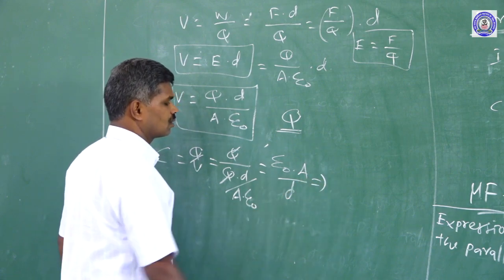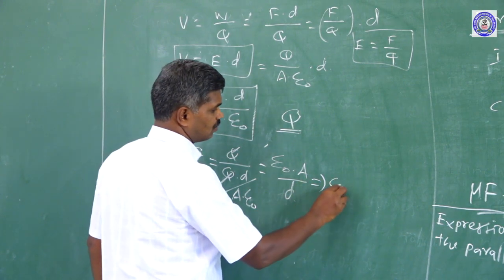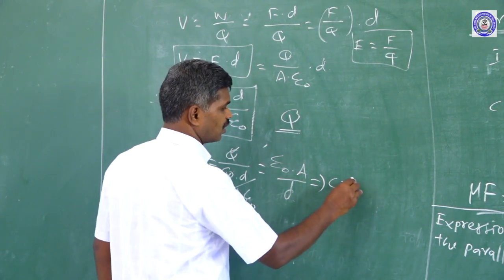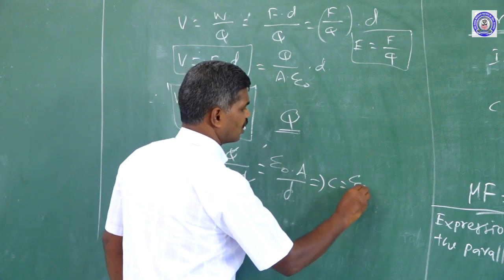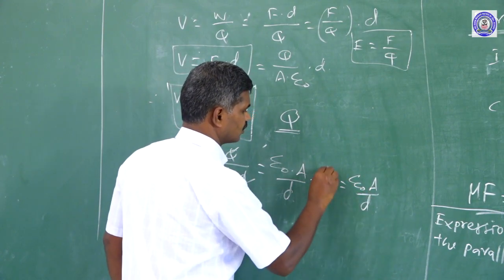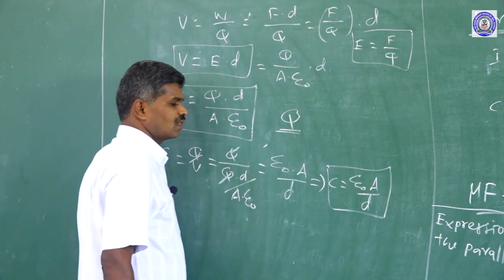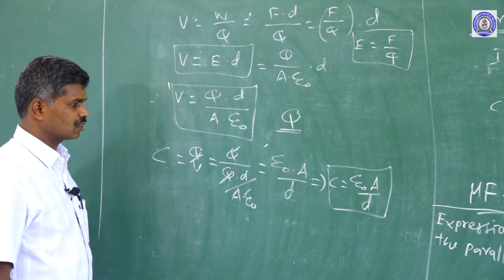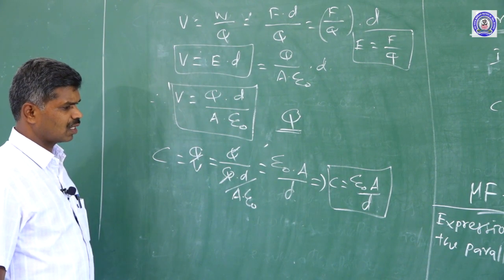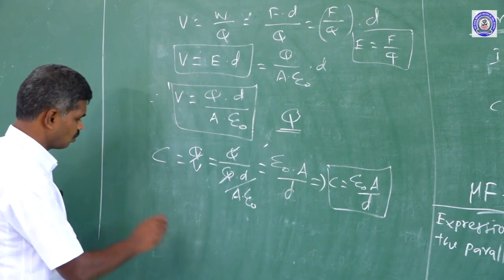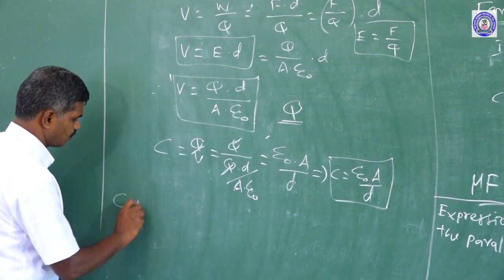So, we have the expression for the capacitance of the parallel plate capacitor: C is equal to epsilon naught A divided by d.